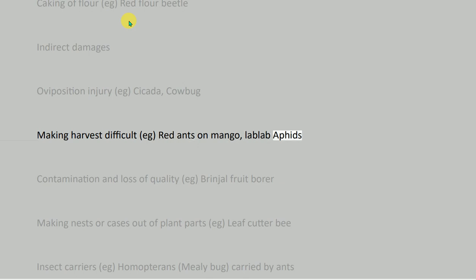Indirect damages: oviposition injury, e.g. cicada, cowbug; making harvest difficult, e.g. red ants on mango, lablab aphids; contamination and loss of quality, e.g. brinjal fruit borer; making nests or cases out of plant parts, e.g. leaf cutter bee.